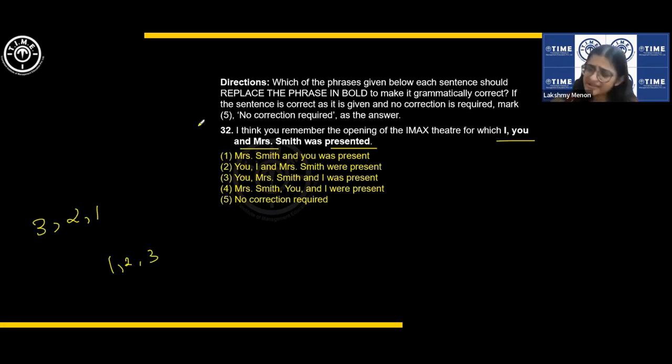If you're not sure, then leave it, guys, really, because this is very contextual. Okay, you can't really apply rules everywhere. Here, Mrs. Smith, once you know the order, look for the order. Mrs. Smith, you and I were present. You, Mrs. Smith, and I. But you, Mrs. Smith, and I were present is also okay. But here there is an error. So then there is no confusion.